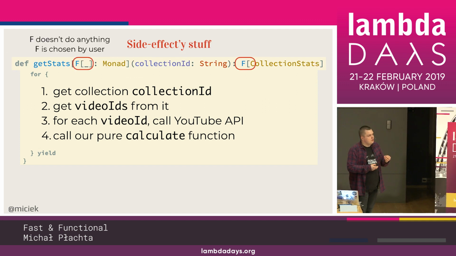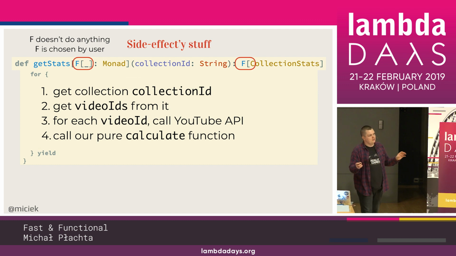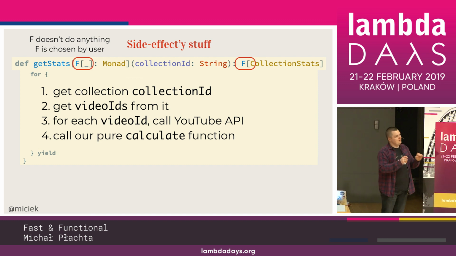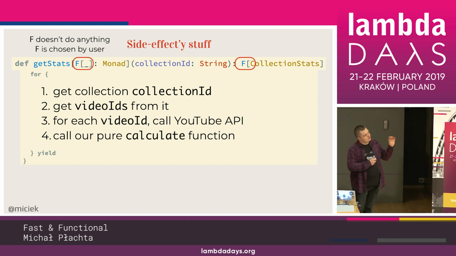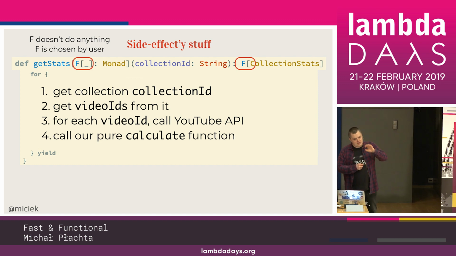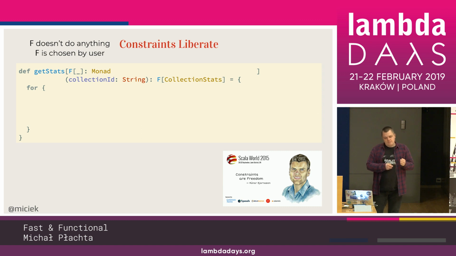That's why we are doing something opposite. We are using this type F, which is nothing, and cannot do anything at all. So it's not too powerful because it cannot do anything. That's why we use something like that. And we just say in this signature, after the double colons, what kind of features this type F needs to have. It can be IO at the end, but the user chooses it. So it's a constraint, right? We are very, very constrained. Yeah, this is a constraints library.